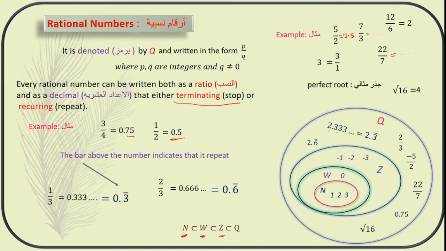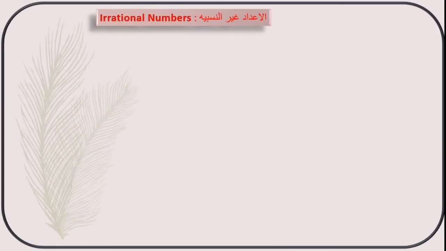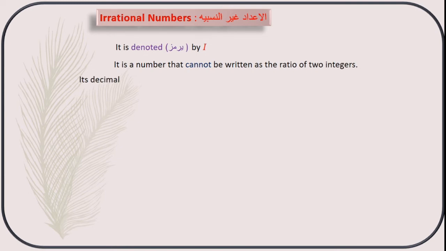So let's move to the next classification, which is irrational numbers. This is one of the important numbers. It is denoted by the letter I. It is a number that cannot be written as the ratio of two integers. This is very important, please. It cannot be written as a ratio. Try to understand: you cannot write it in the form of p by q.